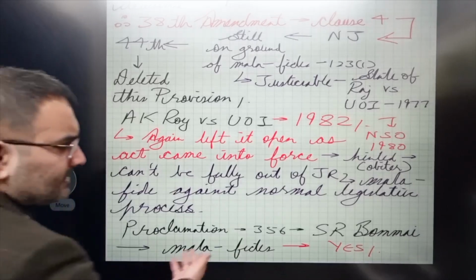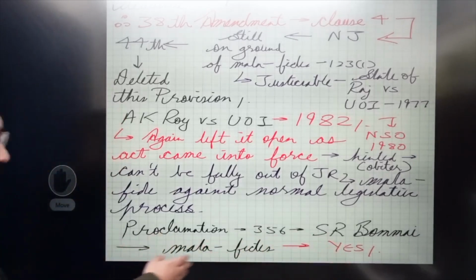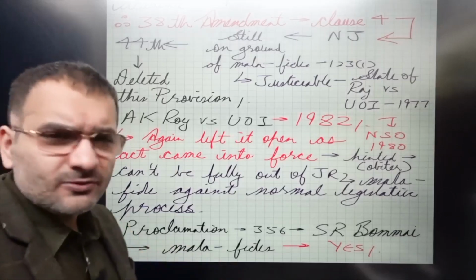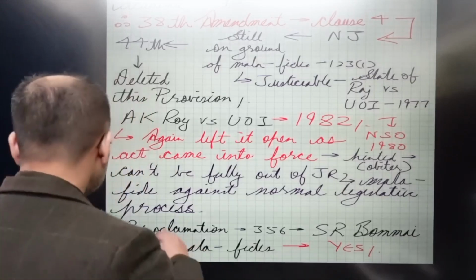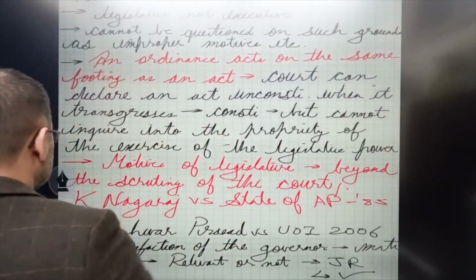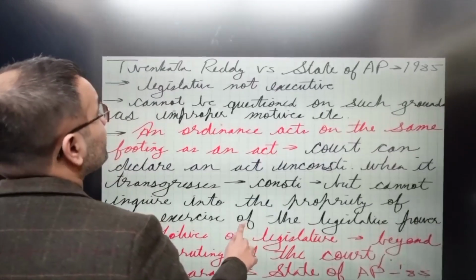So the proclamation of emergency under Article 356, can it be challenged? It can be challenged on the grounds of malafides. Yes, this was held in S.R. Bommai, but pretty much you won't have time to write all of this. So I'm just not interested in giving you more and more gyan and then asking you to write all this down. Where will you have the time to write all this? When there is no time, we'll have to be very focused, right?